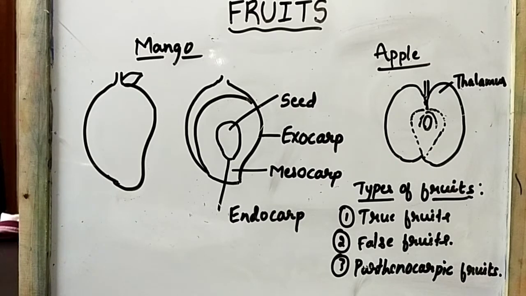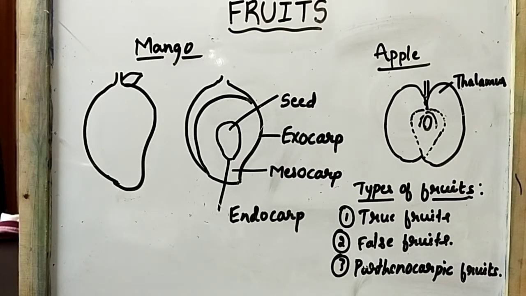So this is about the different types of fruits. Again, fruits based on the type of fruit wall are classified into two types: simple fleshy fruits and simple dry fruits.